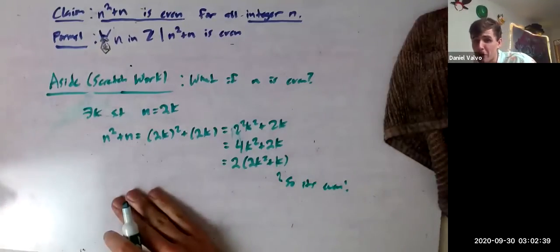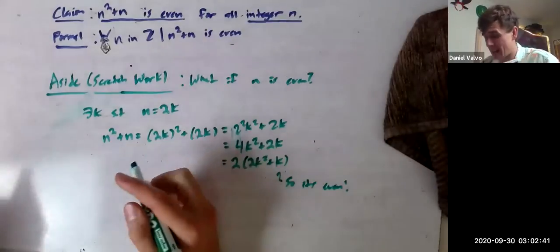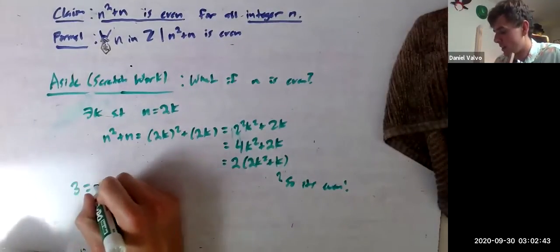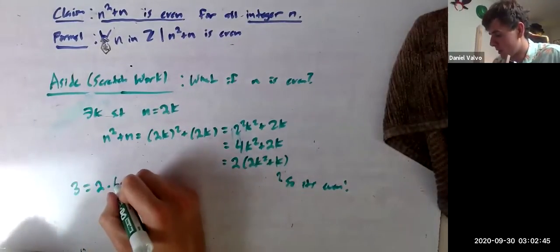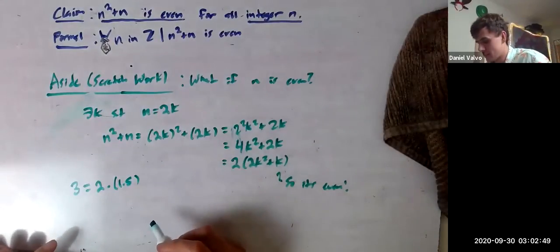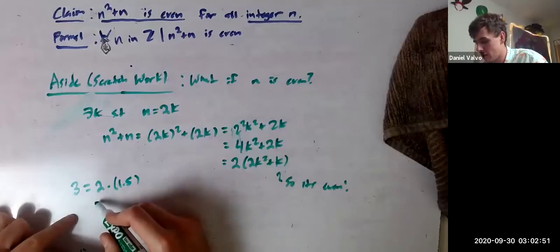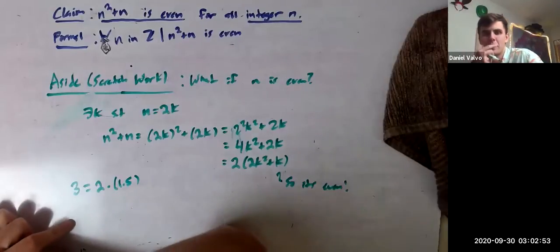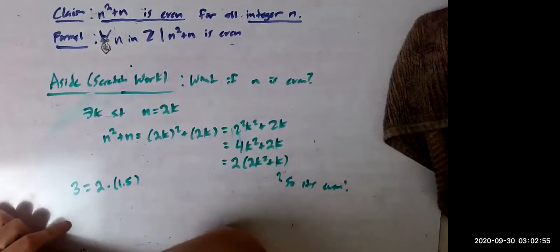Although we need to be a little bit careful here, right? Because you can factor 2 out of anything. Like 3 equals 2 times 1.5. So why is 3 not even, but I'm saying this number is even? Because integers don't include half numbers. Yeah, exactly.